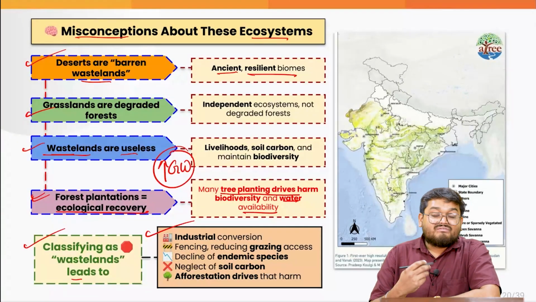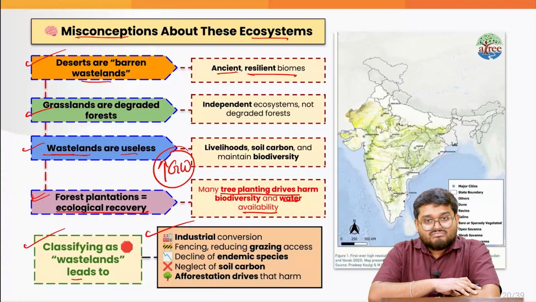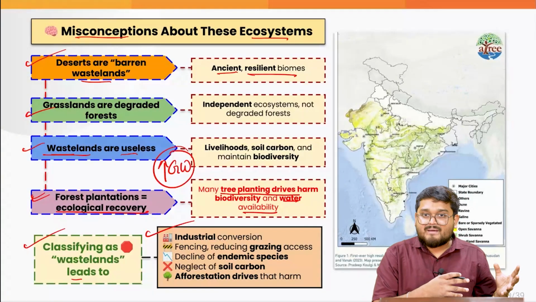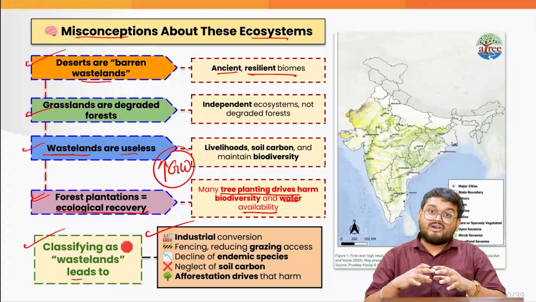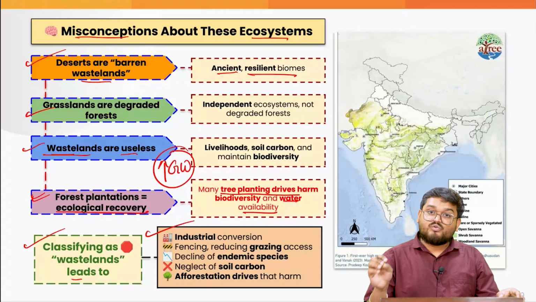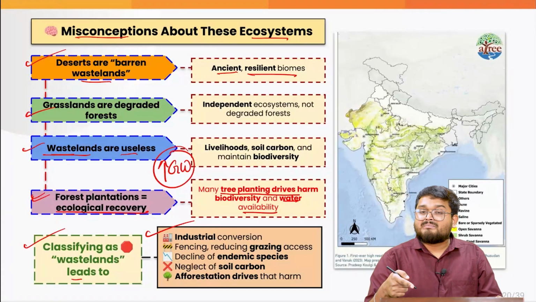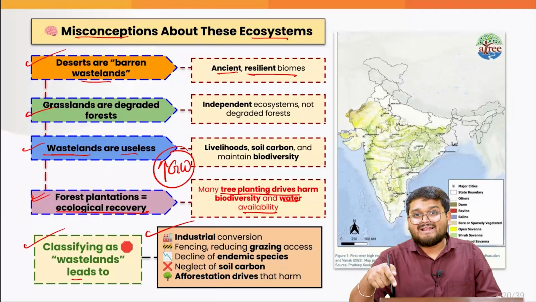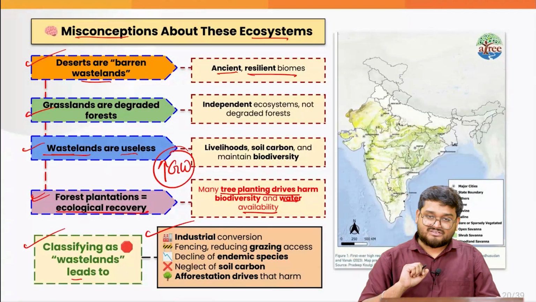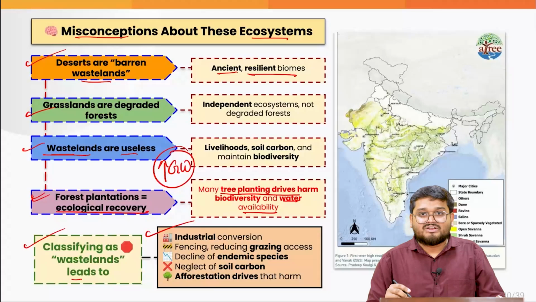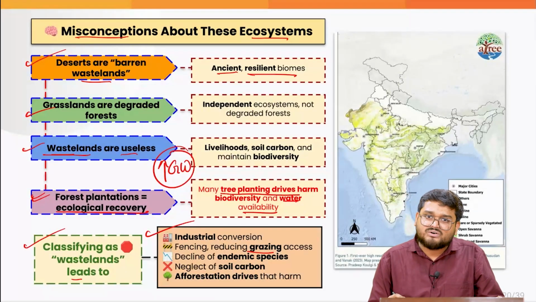Also, when we treat them as wastelands, we mainly use them for human habitation or human purposes, and we try to fence them. But when you are fencing a grassland, you are depriving the local nomads and their cattle of the grasses, because they graze those grasses for their lives and livelihood.